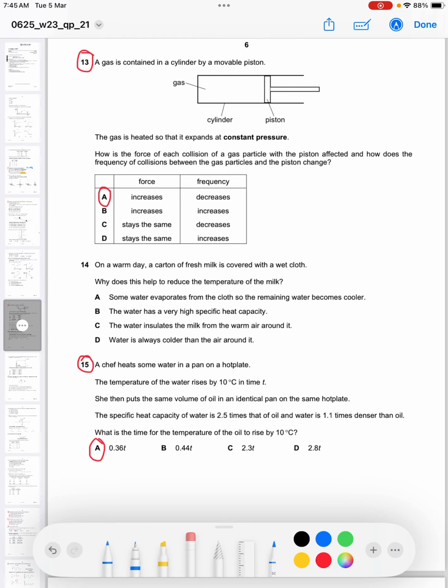Another problematic question was question number 13. A gas is contained in a cylinder by a movable piston. The gas is heated at constant pressure. You should know this. According to the laws, if pressure is constant, then volume is proportional to temperature.